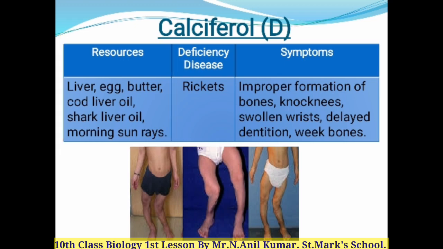Next, the deficiency of vitamin D or calciferol in a person's body leads to rickets disease. So children, what are the symptoms of this rickets? Improper formation of bones, knock knees, swollen wrists, delayed dentation, and weak bones. So these are all the symptoms of this rickets, completely related to bones.